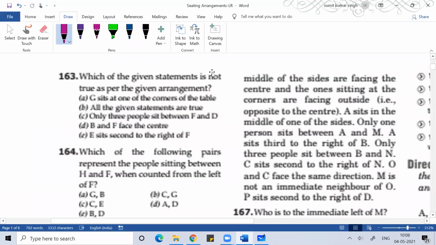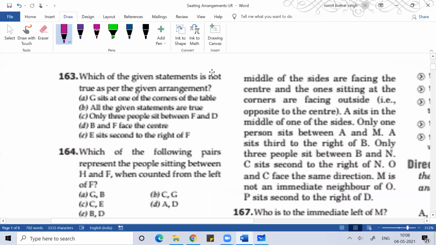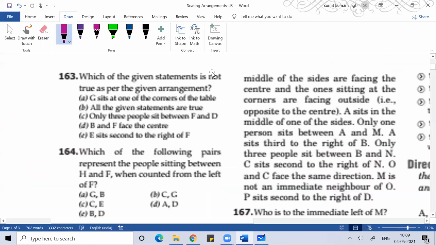Then 3 persons sit between F and D: 1, 2, 3. That is correct. Then option D, B and F face each other. No, that is not true. Option D is not true.